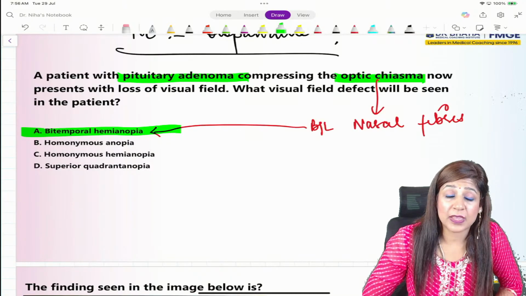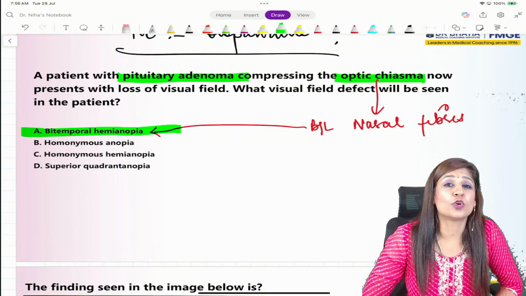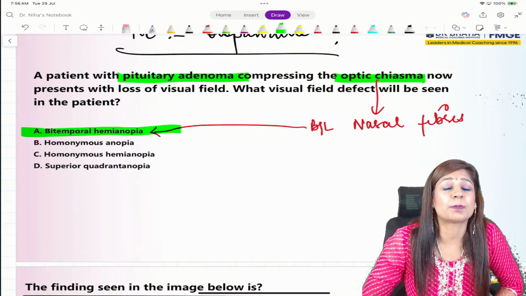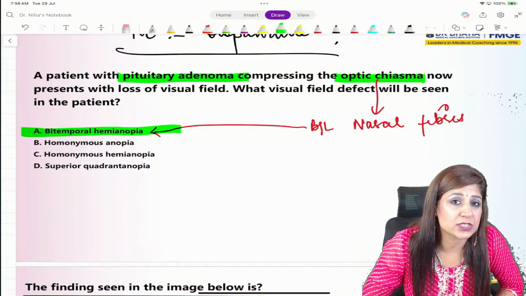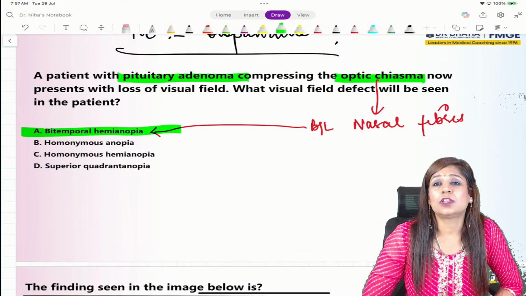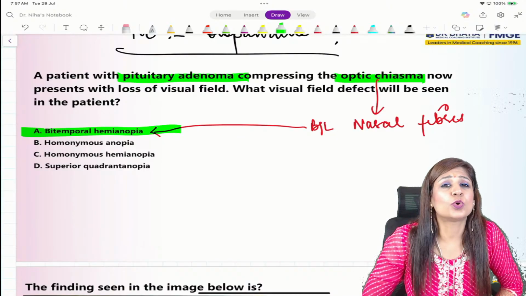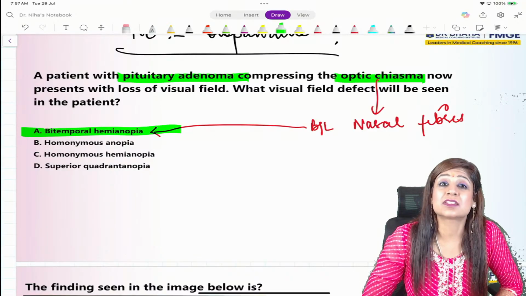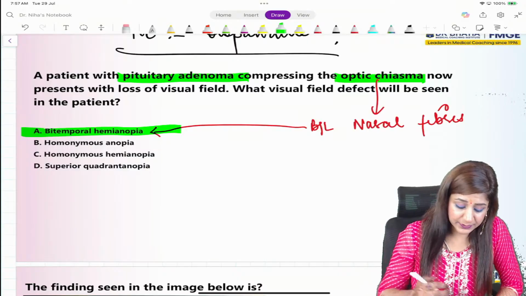And macular sparing can occur when there is a lesion of the visual cortex or the occipital lobe. I must say, those who are going to give the NEET PG paper on 3rd of August, please look at this session, because all these topics are important, and topics always remain the same whether you talk about the INSET paper, NEET PG paper or the FMG paper. So it's worthwhile to go through the topics which have been asked in the FMG exam even before you go for your NEET PG paper, right?